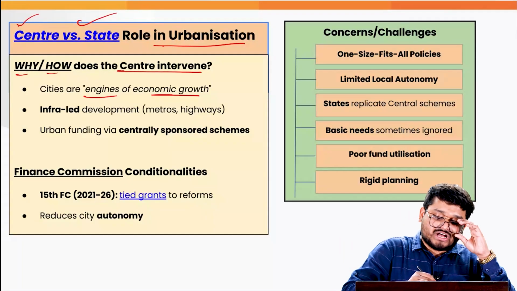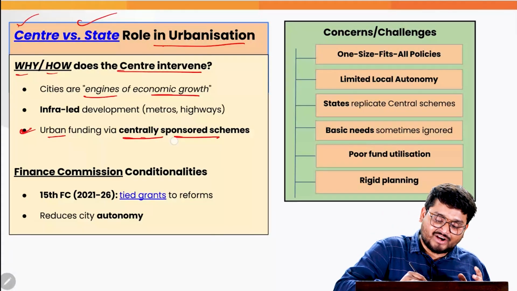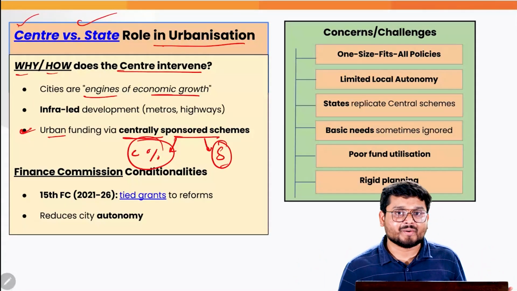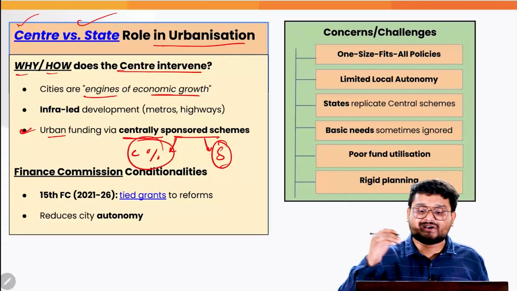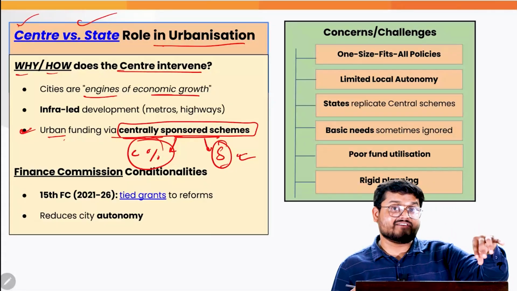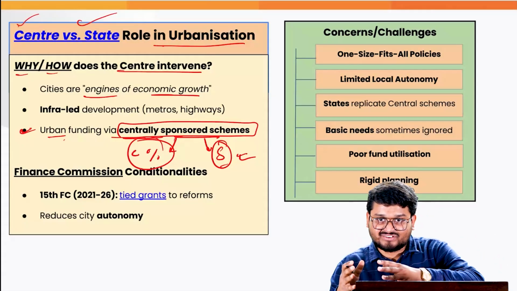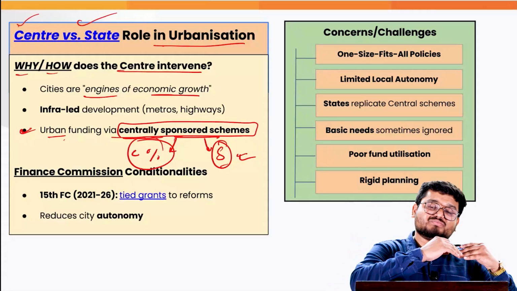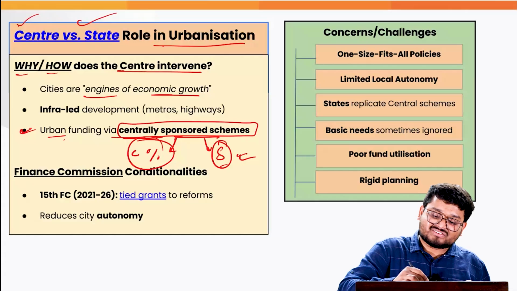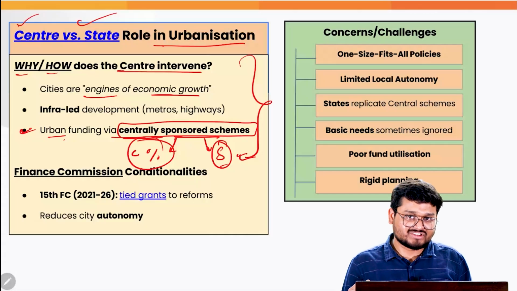That is why we find that urban funding is generally via centrally sponsored schemes, where we have a central component contribution. We also have the state government contribution here. So if the central government is trying to have a particular initiative, it is also a partnership where the state government has to contribute some of the funds. But we have to understand that the rules of the game, the various standards, and the applications of how these projects will be implemented are generally decided by the center. So this is where we see a rigidity issue when we talk about local levels implementing the government schemes.